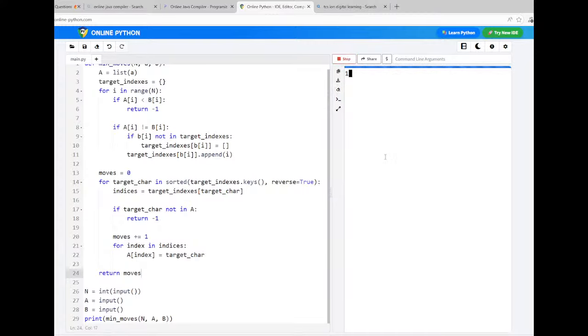In the other way, for example, the first string contains B and the second string contains A. See, in this case it is also -1. Why? Because this character A in the second test case must be present in B, then only it is possible. Since A is not present in the first string, conversion is not possible. That's why it says -1, conversion not possible. Like this you can design your own test cases and test your code.